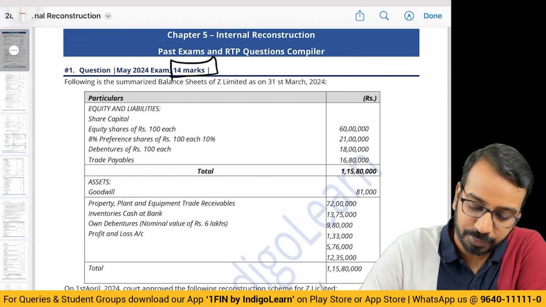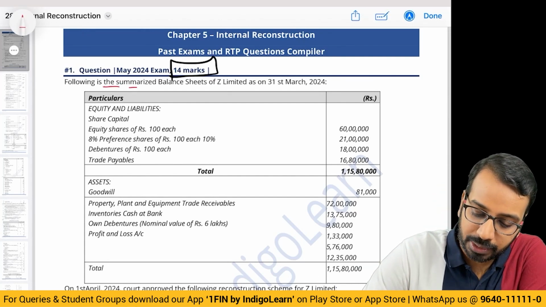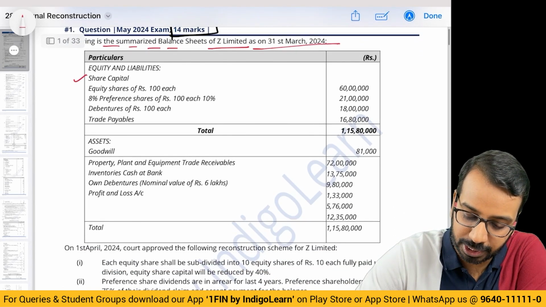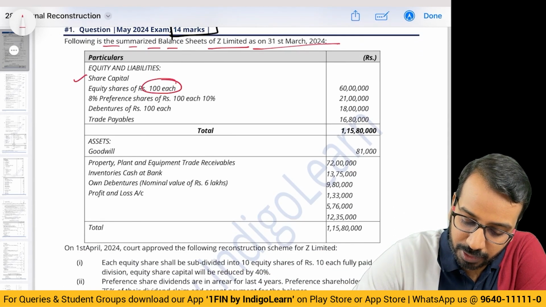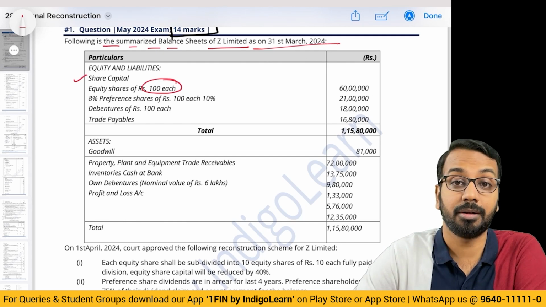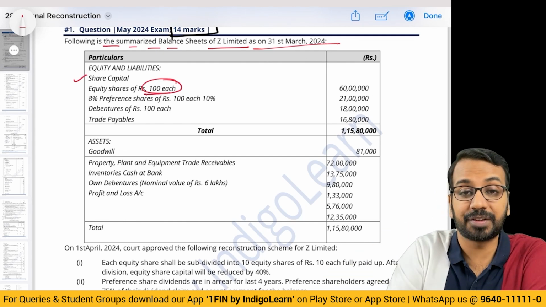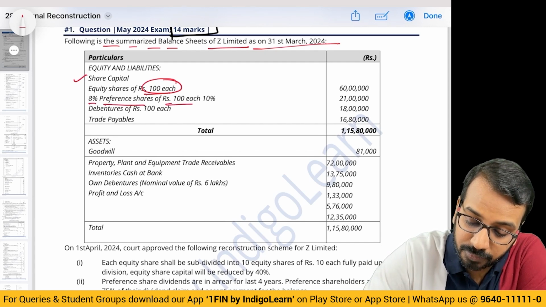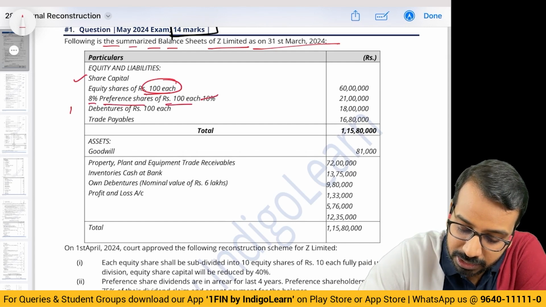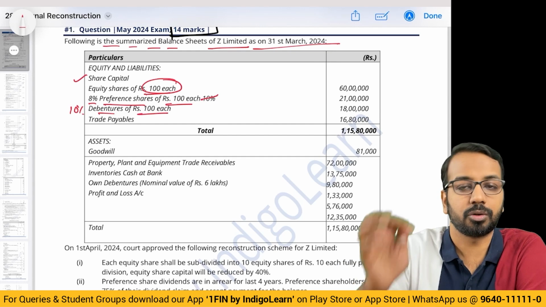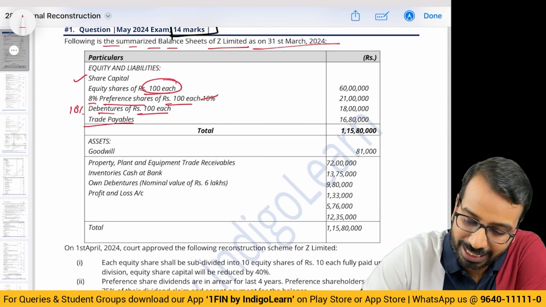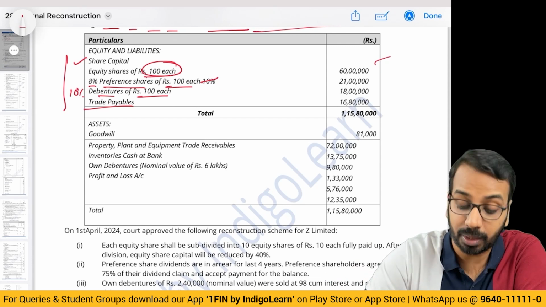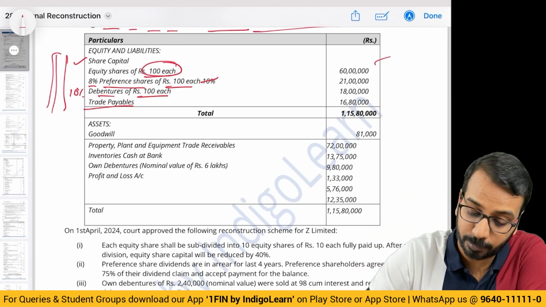14 marks question in May 24. Following is the summarized balance sheet of Z Limited on 31st March 24. You have share capital, equity shares of 100 each. Numbers are very important here because they will say 100 became 50, 100 became 20. You have to read carefully. 8% preference shares of 100 each and 10% debentures of 100 each. So we have equity, preference, debentures, and trade payables. You can leave the amounts, but these balances you have to read very, very carefully.